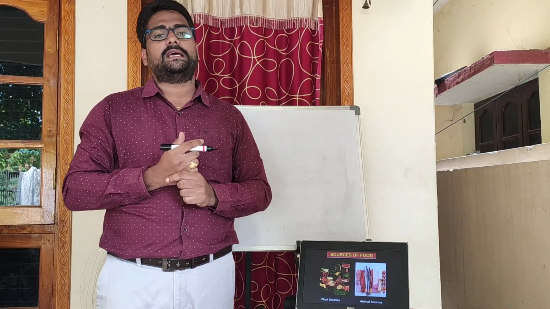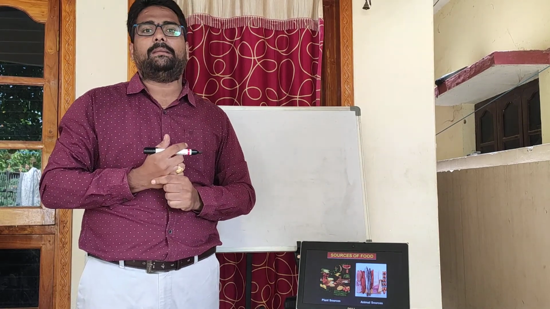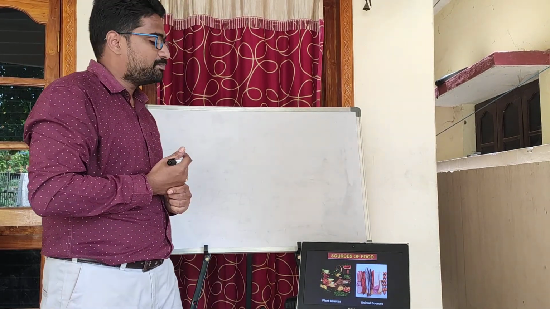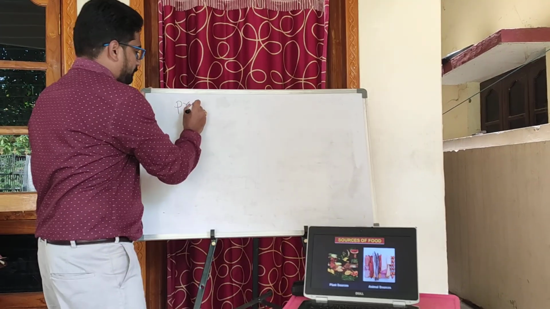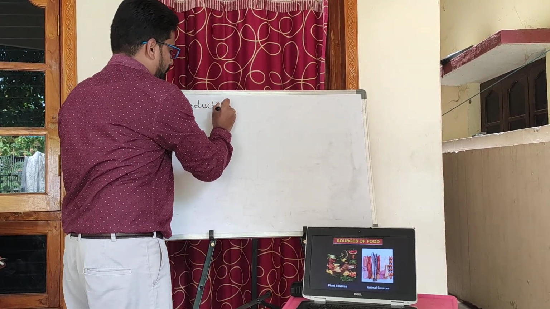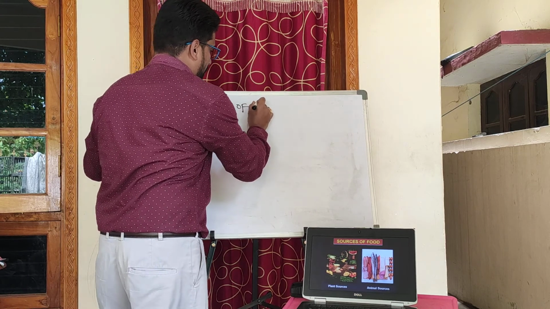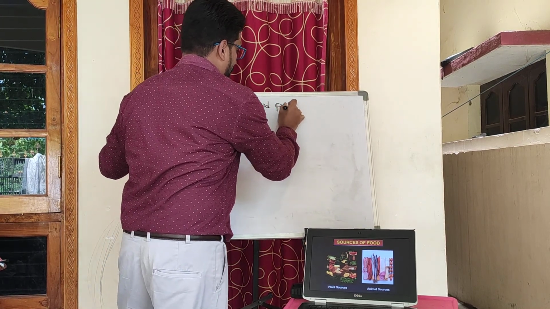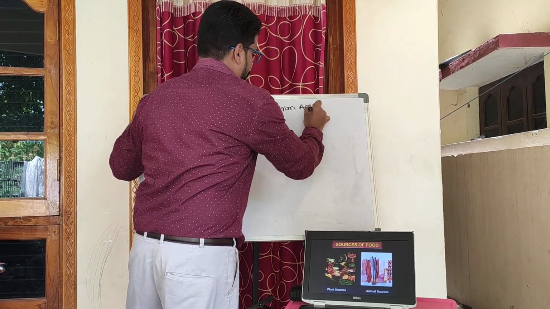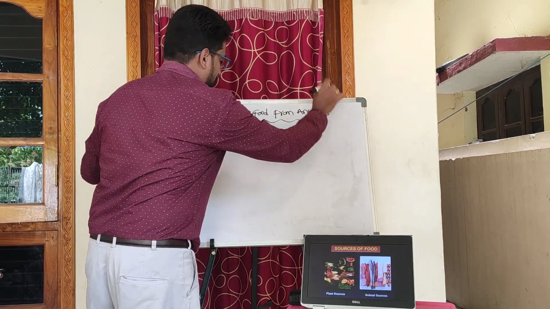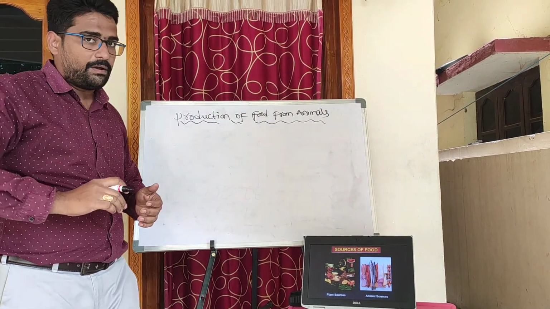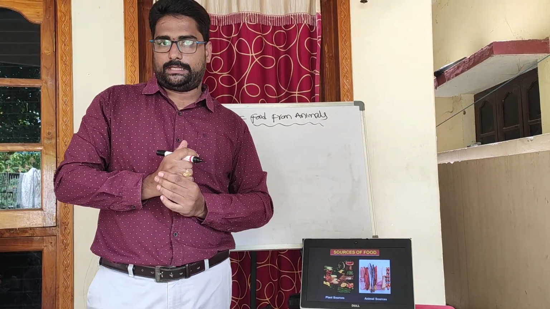So that is the reason we also consume animal food, and today our topic is production of food from animals.